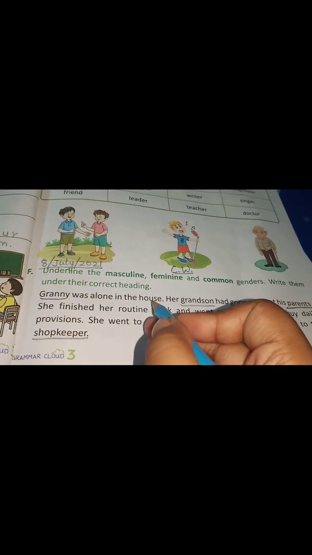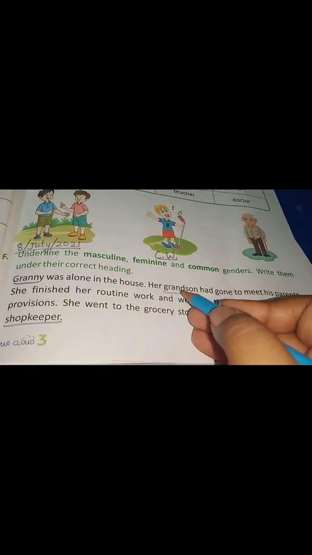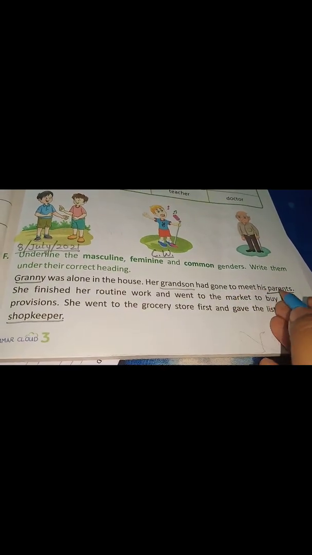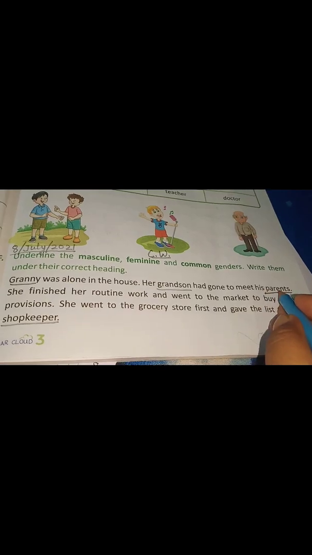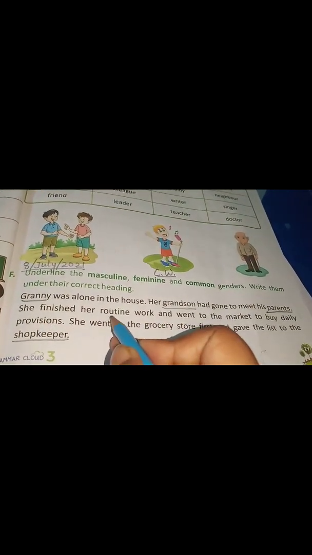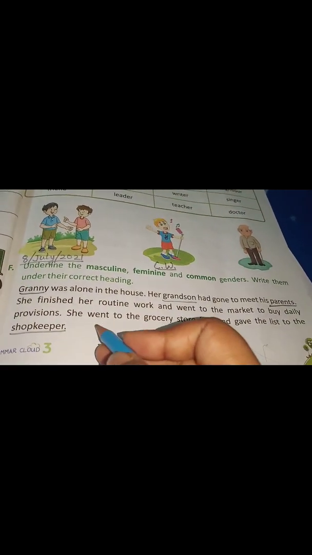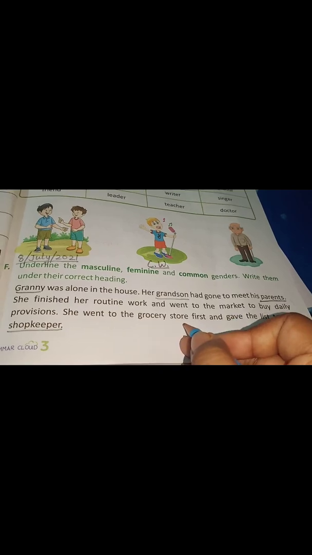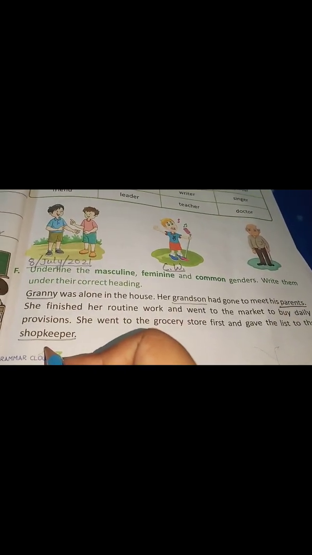Granny was alone in the house. So granny is a feminine gender. You will underline it. Her grandson had gone to meet his parents. Grandson is a masculine gender. Then parents is a common gender. Underline it. She finished her routine work and went to the market to buy daily provisions. She went to the grocery store first and gave the list to the shopkeeper. Shopkeeper is a common gender.